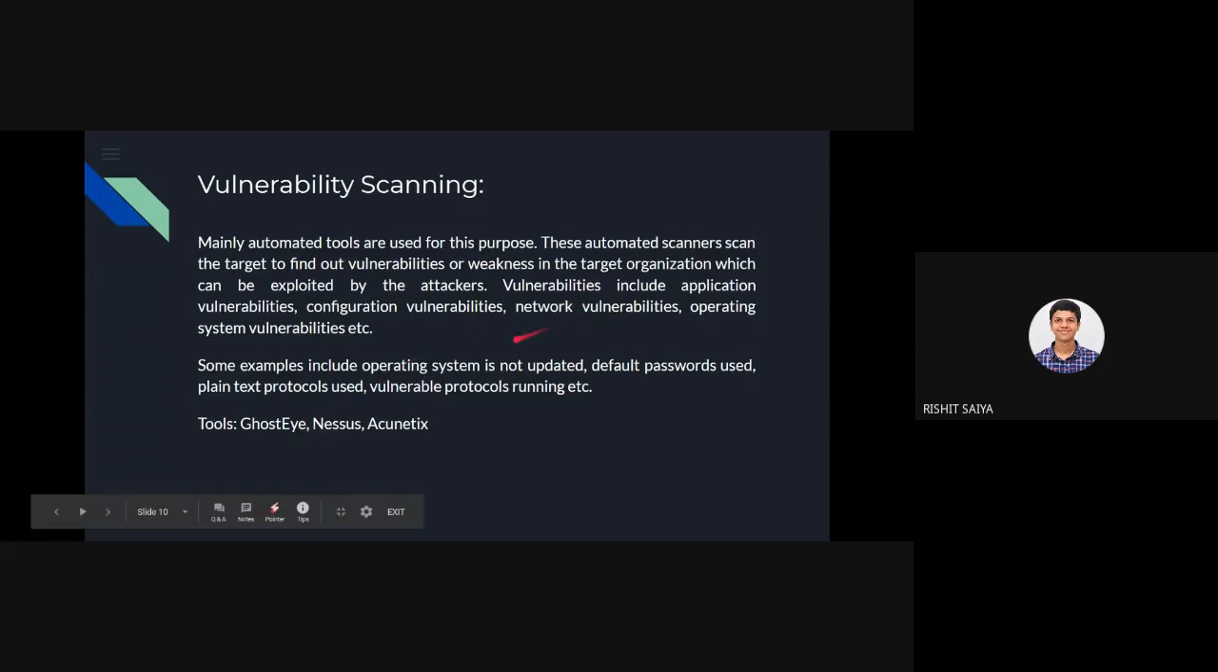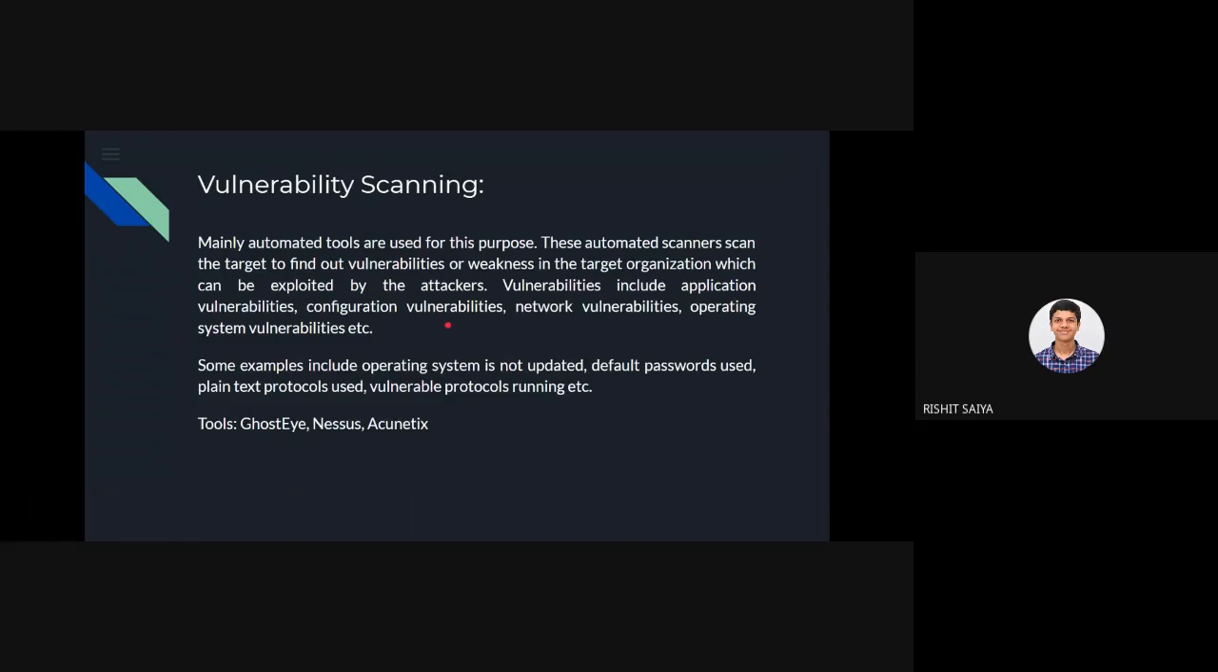I'll be saying more about it. It's an open source tool. These automated scanners scan the target to find vulnerabilities or weaknesses in your target organization. So it's pretty common information. Vulnerabilities include application vulnerabilities, configuration vulnerabilities, and network or OS vulnerabilities as well.